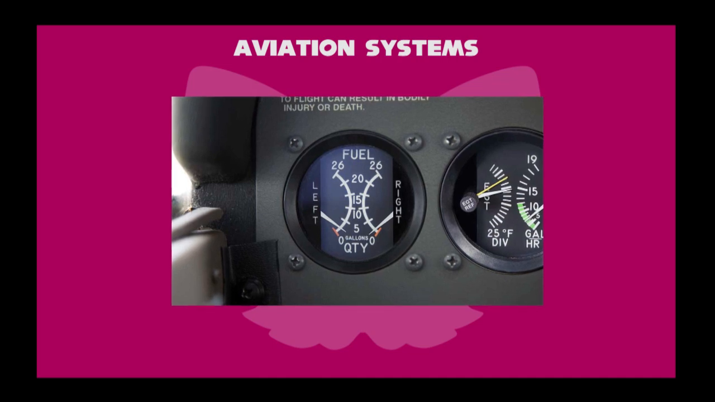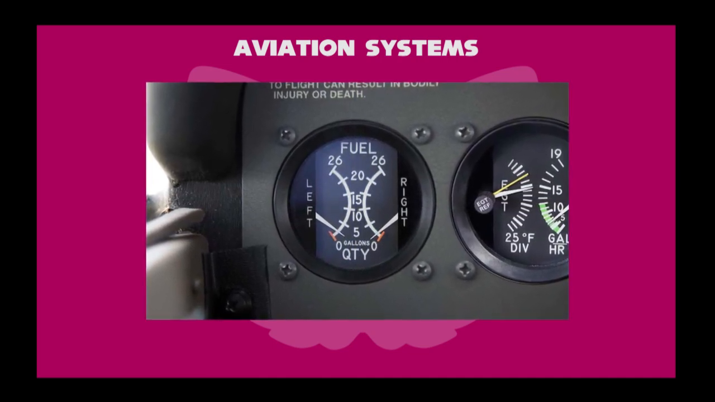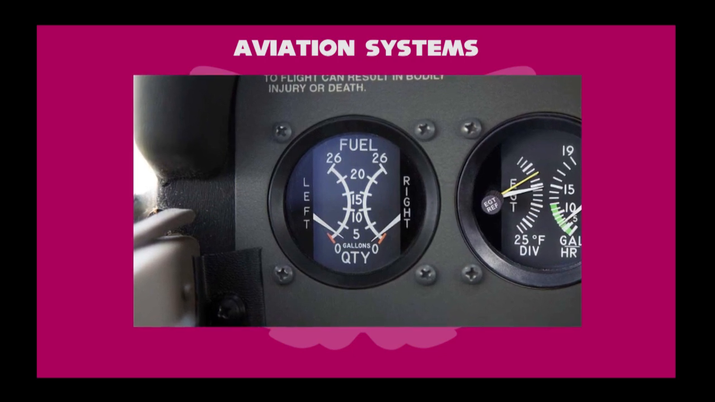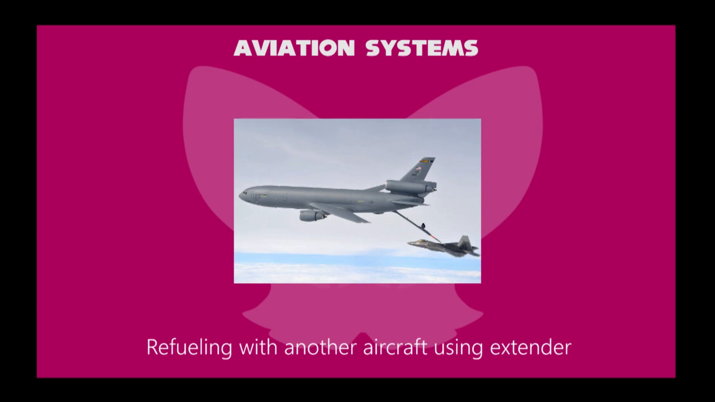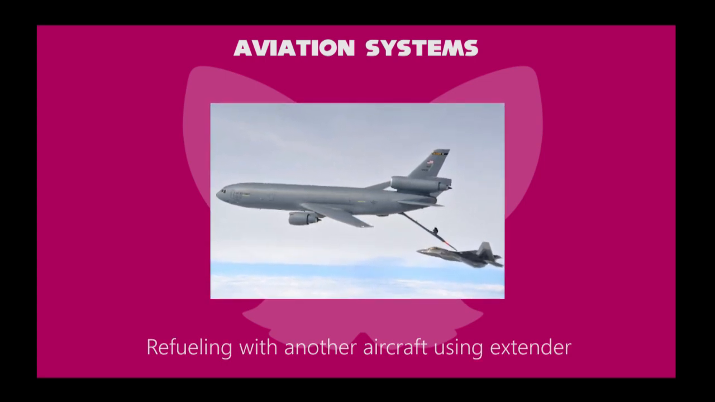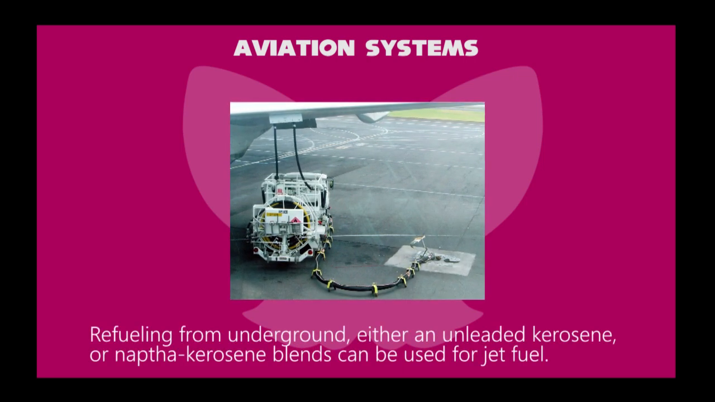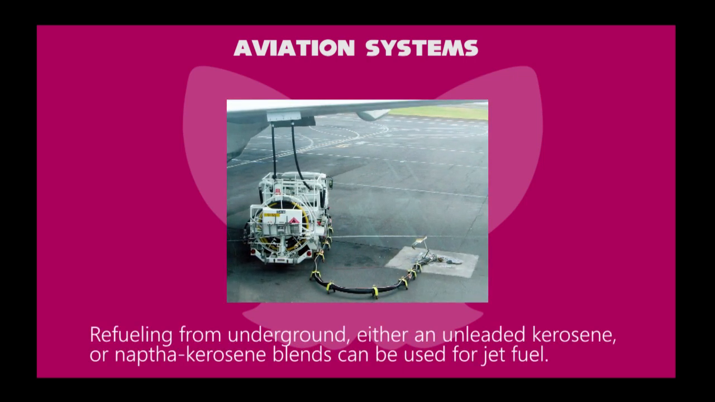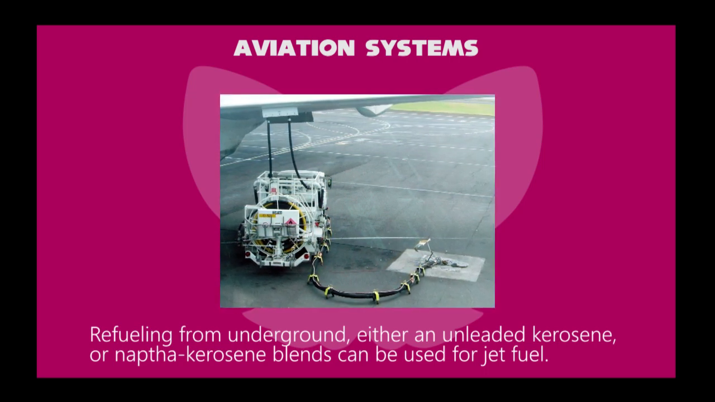One more thing is the indicator of the fuel of an aircraft. It determines how much aviation fuel is consumed from the potential level. If the aviation fuel is dangerously low while flying, they can refuel it with another aircraft. Or at some airports, underground fuel pipes can be used for refueling. This can be based on either unleaded kerosene or naphtha kerosene blends.